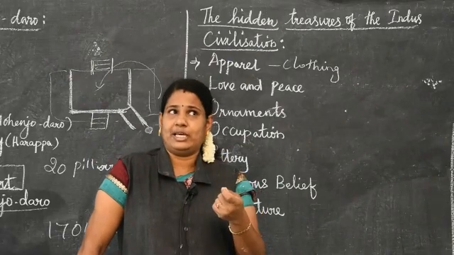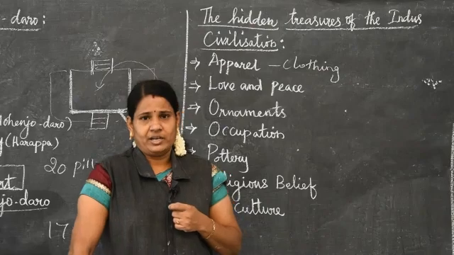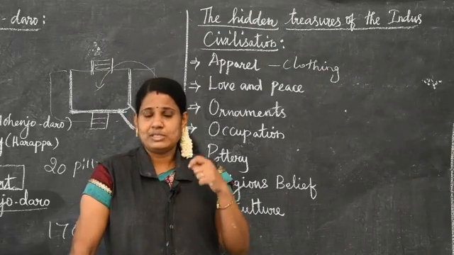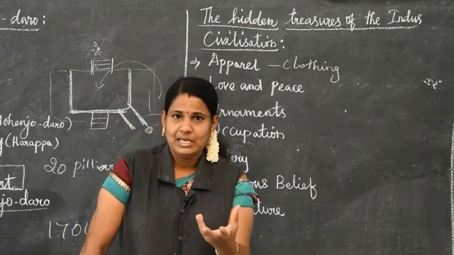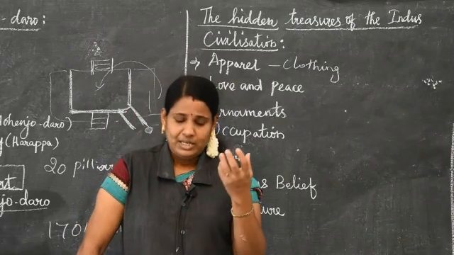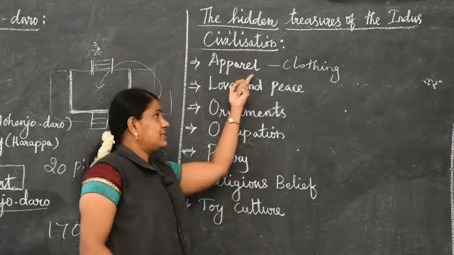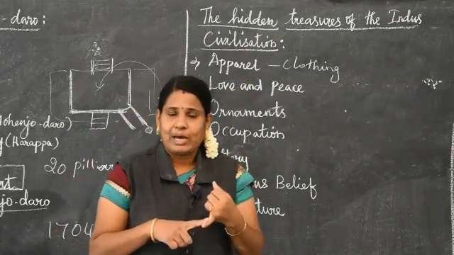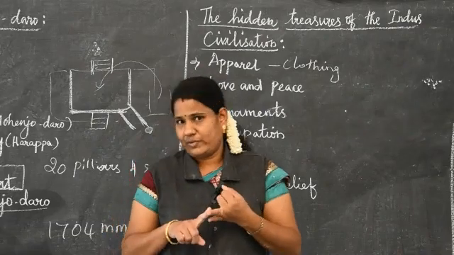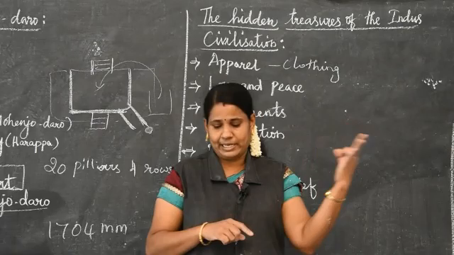They know very well how to make yarn. They found those clay spindles in this civilization. So what clothes did they use? Cotton fabrics, and wool also. They have found the clay spindles in this period.